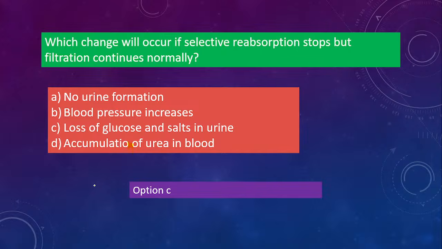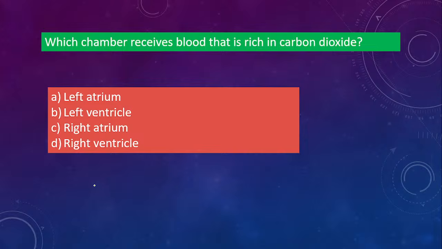Okay, let's do the next one. Which chamber receives blood that is rich in carbon dioxide? Is it left atrium, left ventricle, right atrium, or right ventricle? So out of these four chambers of the heart, which one will receive blood that is rich in carbon dioxide, that is impure blood, that is deoxygenated blood? So what will be the answer here?